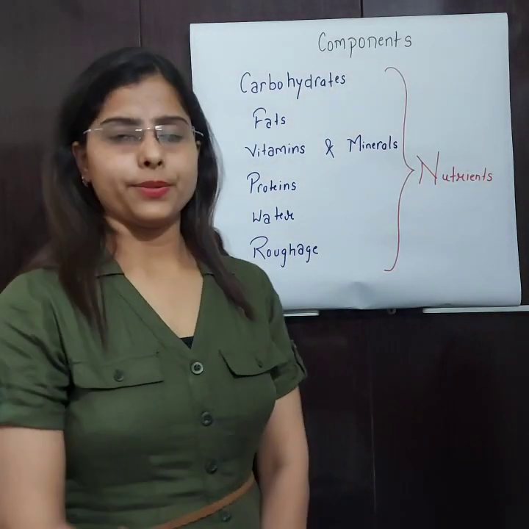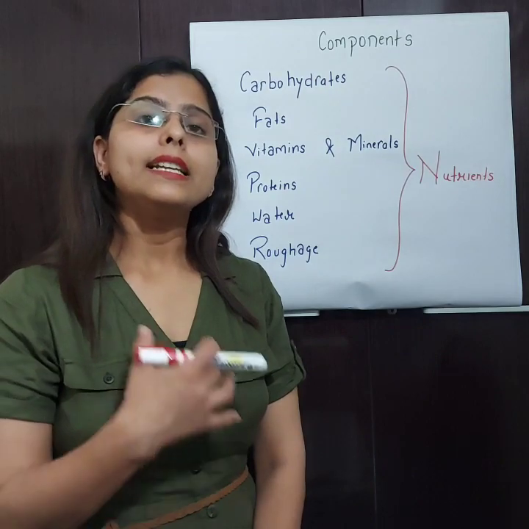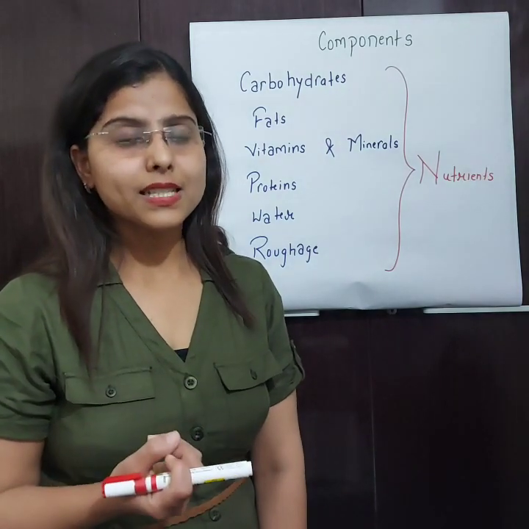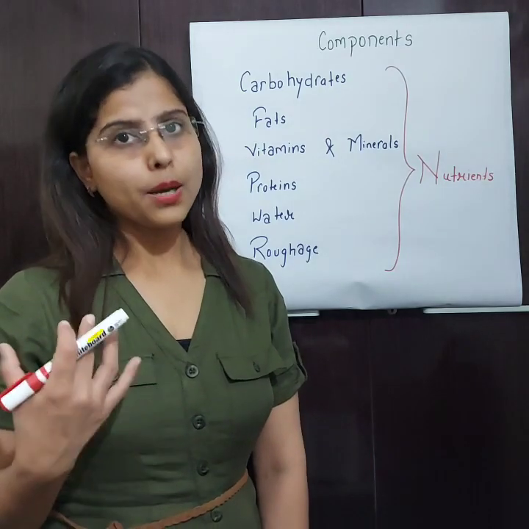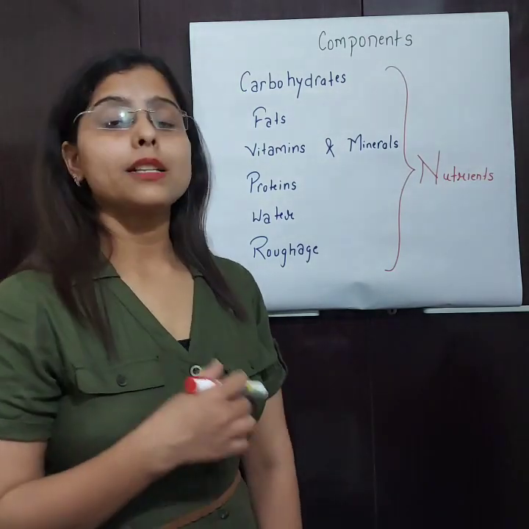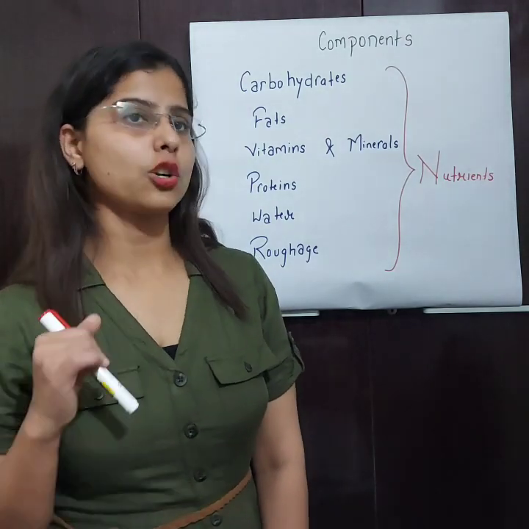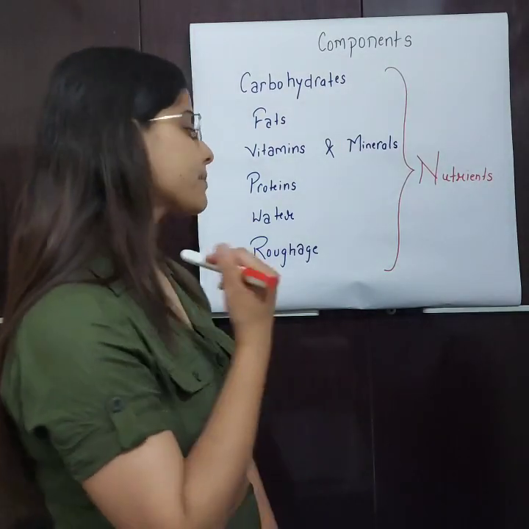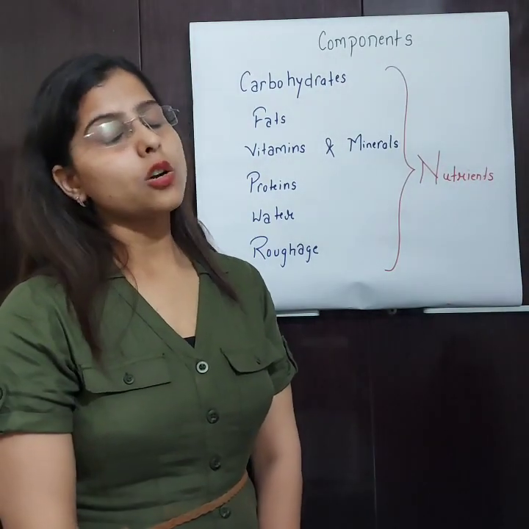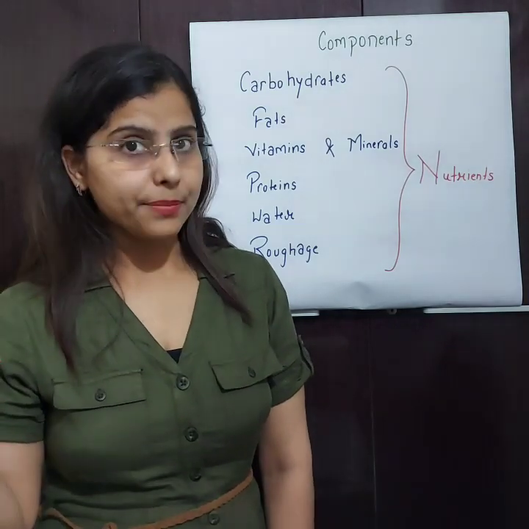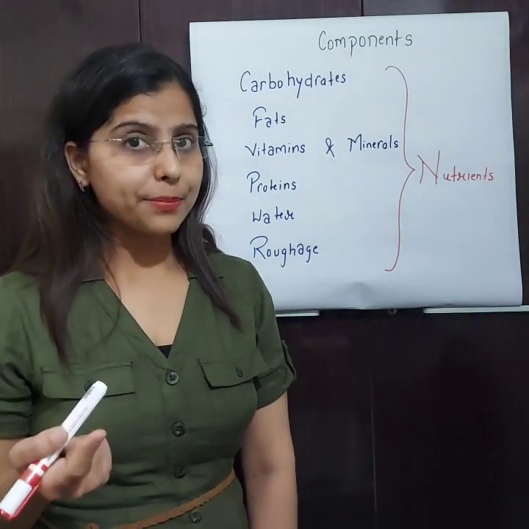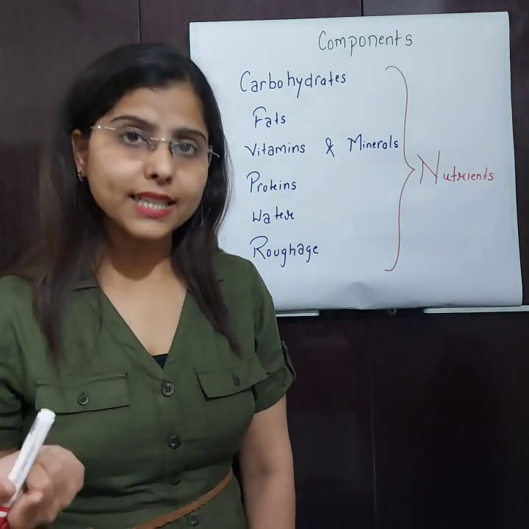Then comes water. Water provides a liquid medium for the substances to get transported and eliminated from the body. It also helps in regulating the temperature of the body. Then comes roughage. Roughage is also called dietary fiber, which means fibers that can be eaten.